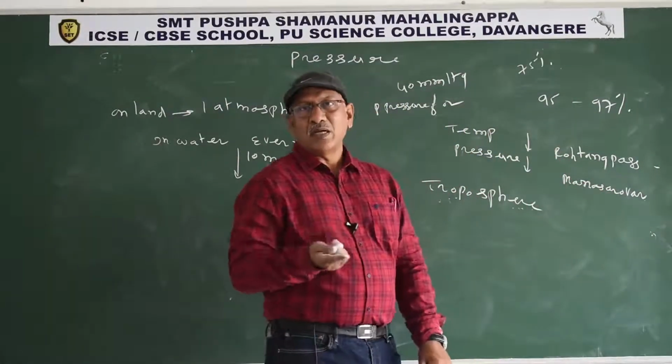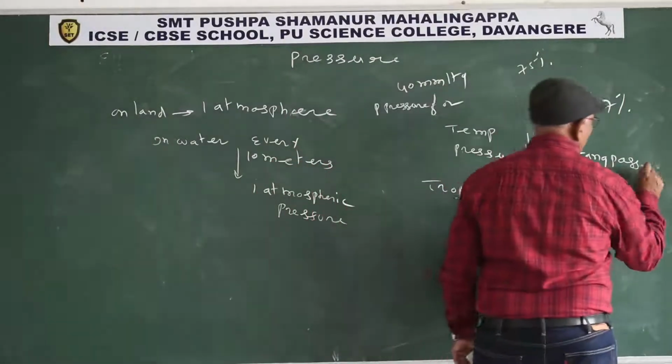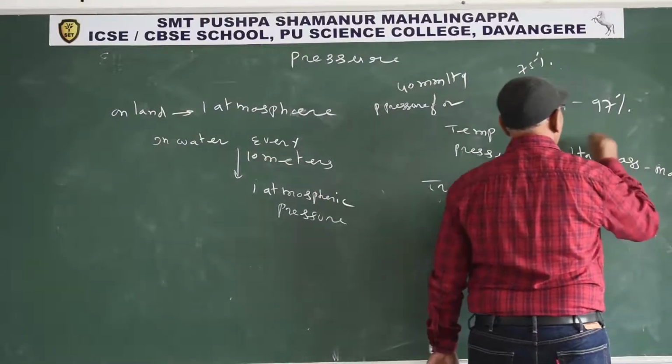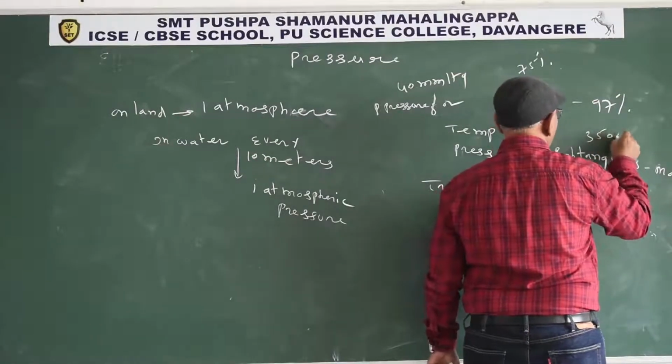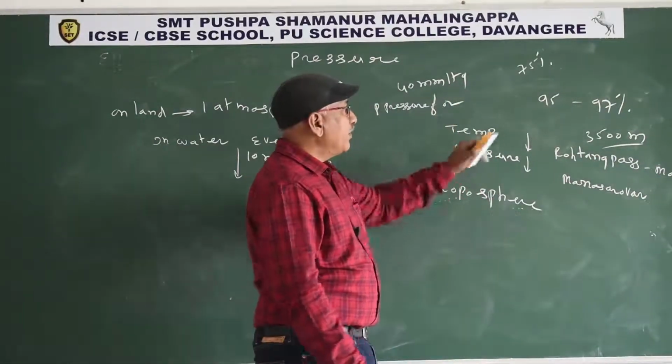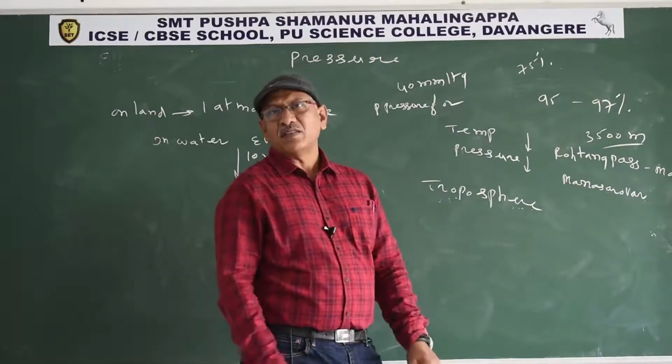Rohtang Pass near Kulu Manali is at a height of about 3,500 meters, more than 3,500 meters from Earth's surface.